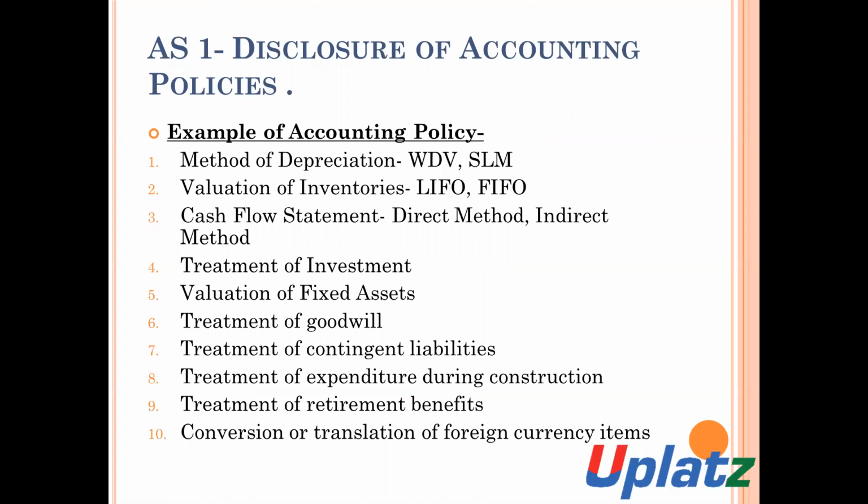Disclosure of accounting policy contains certain examples of accounting policies.